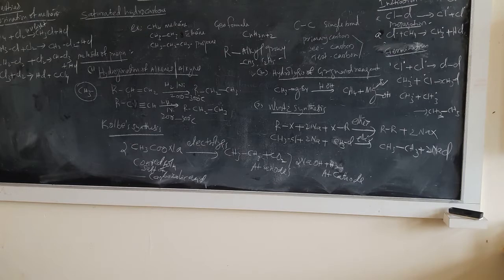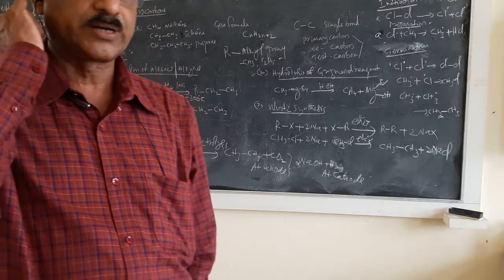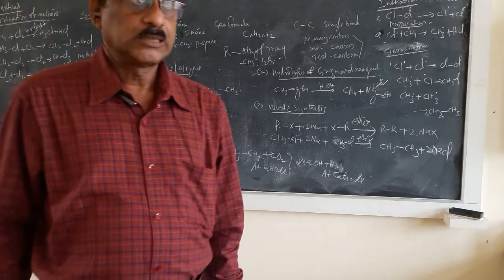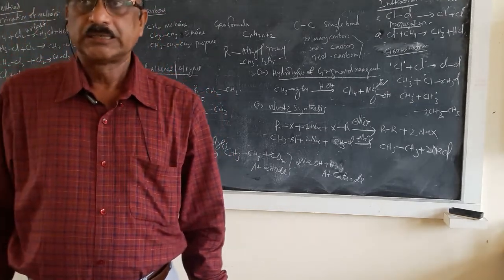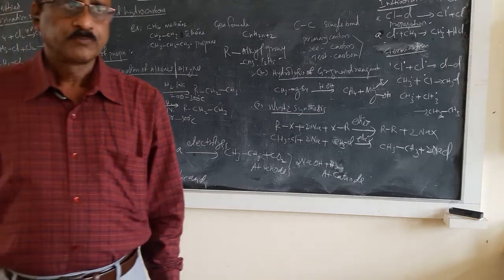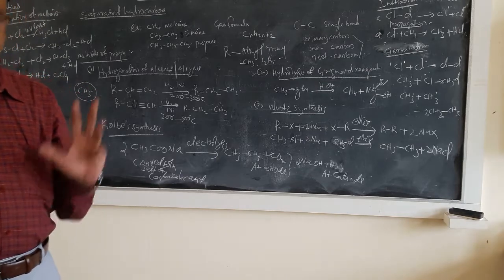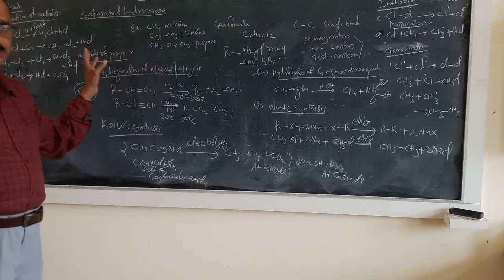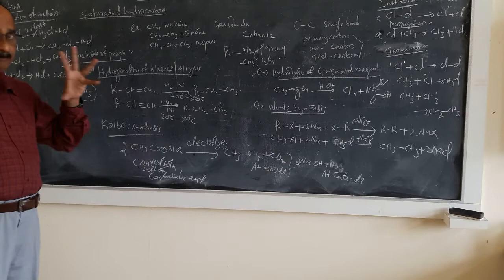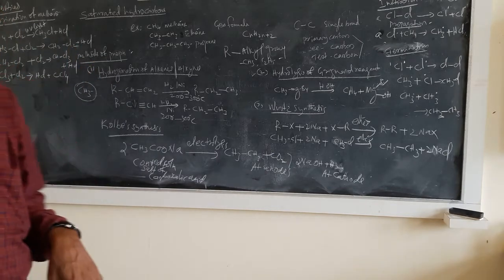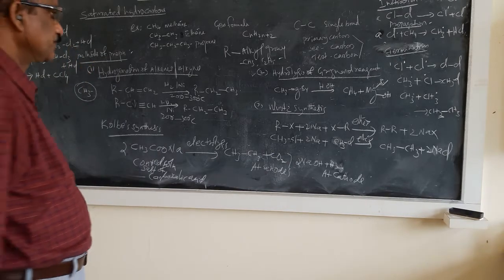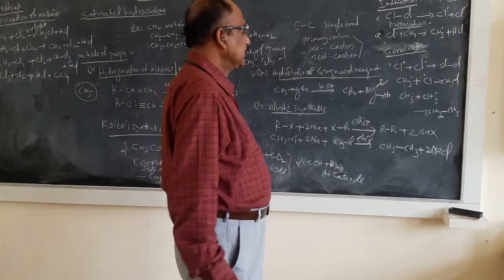The reaction happens, as I told you, in the presence of ultraviolet light or diffused sunlight, or at a temperature of 300 to 400 degrees centigrade. In the absence of sunlight, you can also do the reaction at 300 to 400 degrees centigrade. You can study the reactions easily, but the mechanism of the reaction is important: how the reaction happens.